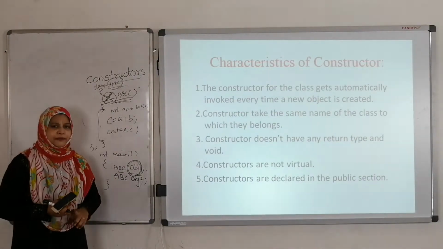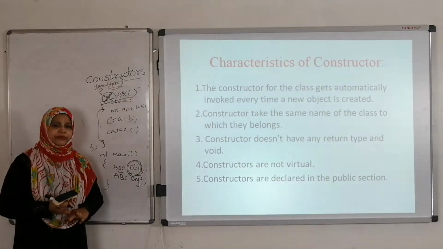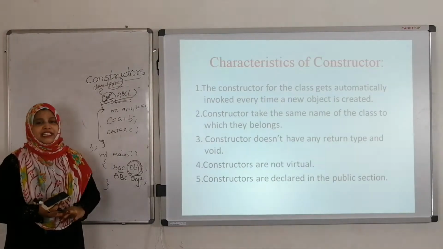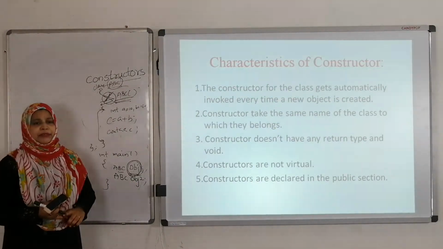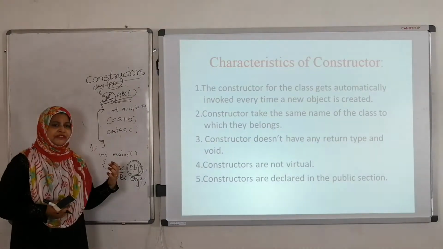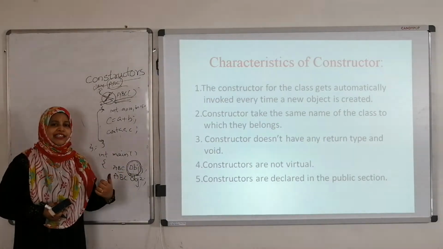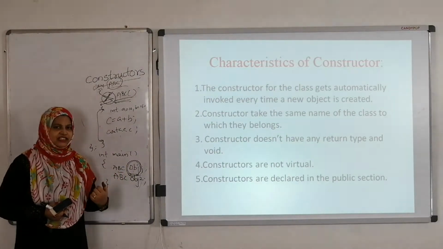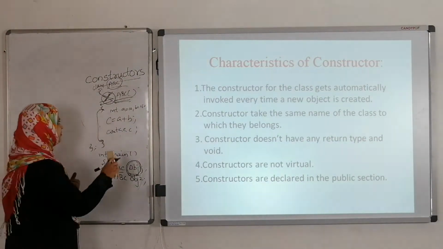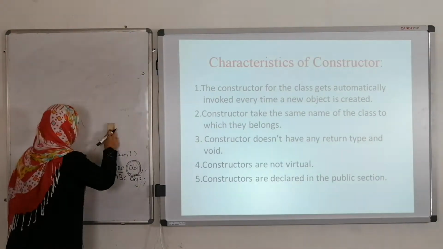Here we have three access specifiers. In yesterday's class I explained what is meant by public, private, and protected access specifiers. Whenever we declare any data member or function in a class, we can declare it as public, private or protected. But whenever we define any constructor, that constructor must be declared in the public mode only.